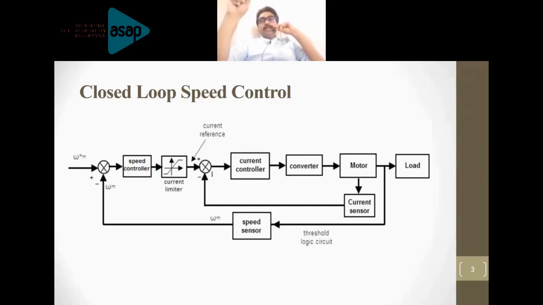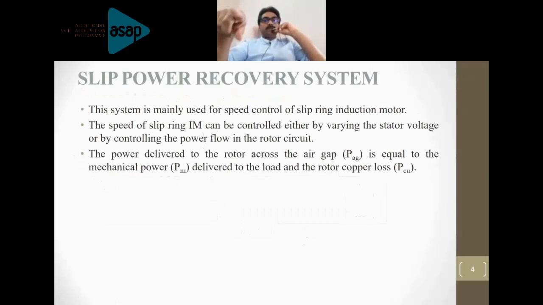You are giving it to the current controller. So the speed value is processed by the speed controller. In order to convert it into current, it is given to the current limiter, and the current error is processed by the current controller. Now this current controller will give the control signal, because when we talk about drive, it is a combination of the converter and the motor. Right. Now this current controller will provide the control signal to the converter, so that the motor can be controlled in order to obtain the speed which is set by the user. So this way the speed control of the motor is achieved.